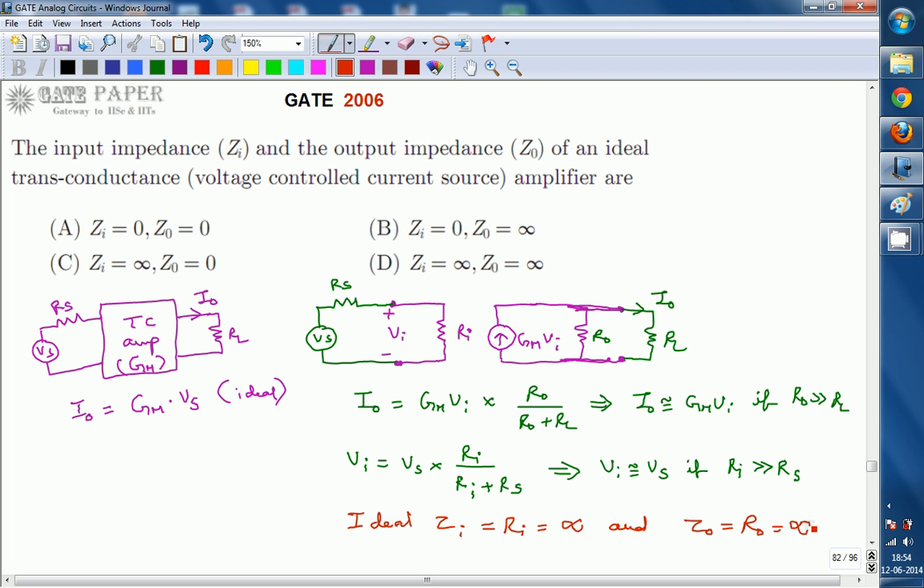So for the ideal characteristics of a transconductance amplifier, both input impedance and output impedance must be very high. Ideally they have to be equal to infinity. So the right answer is D. High input, infinite input impedance and infinite output impedance are the characteristics of an ideal transconductance amplifier. Thank you.